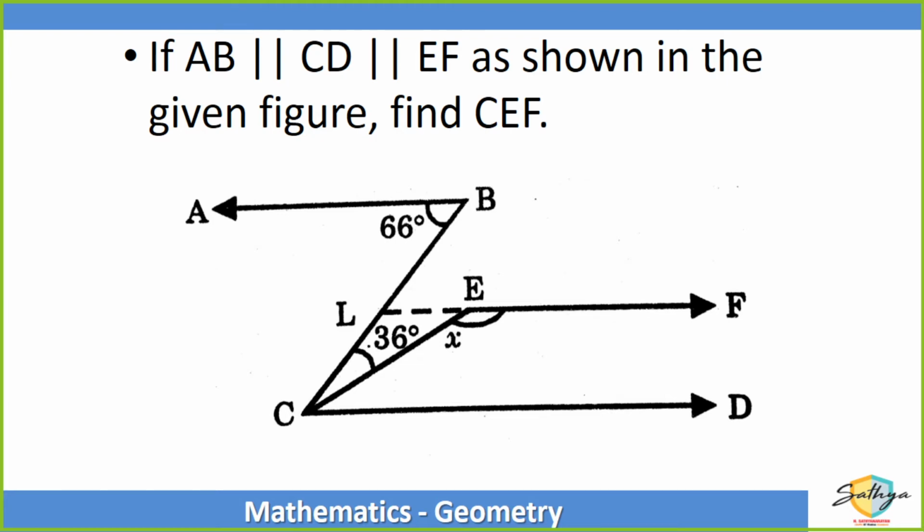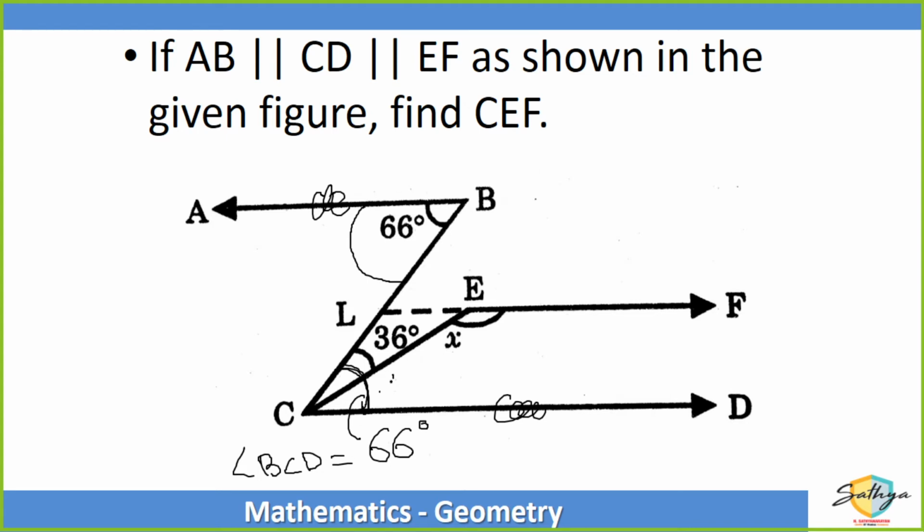So, step by step. We know that AB is parallel to CD. That means angle ABC and the complete angle BCD will be the same. So this complete angle is equal to 66 degrees. Angle BCD is equal to 66 degrees. Did you understand that? Angle BCD is 66 degrees.